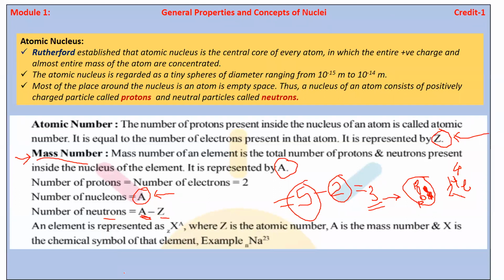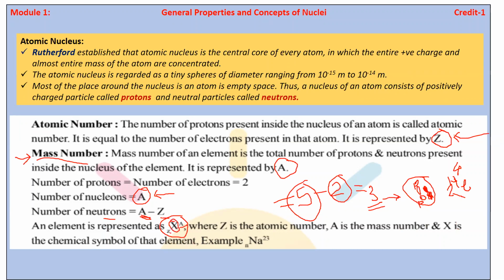Now, the mass number is represented in this way. A is the nucleons or mass number, and Z is the atomic number. So Z is the atomic number, A is the mass number, and X is the chemical symbol of the element, meaning the particular element.